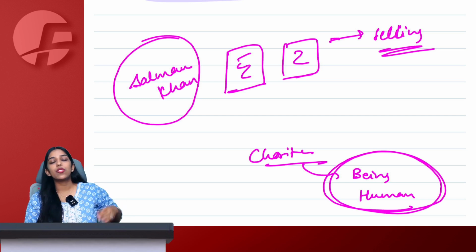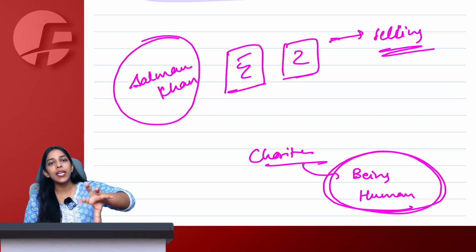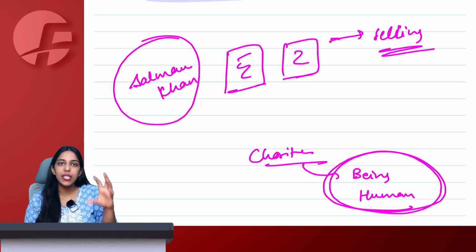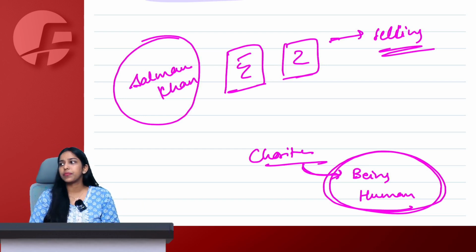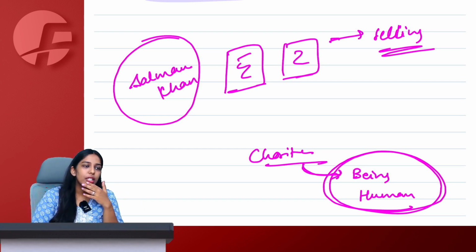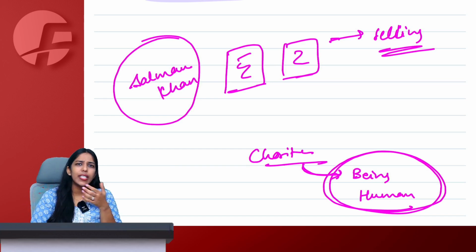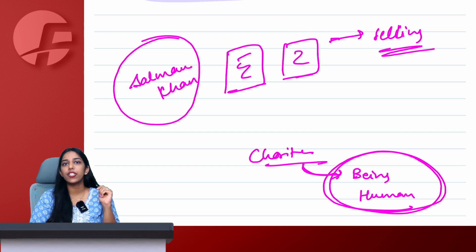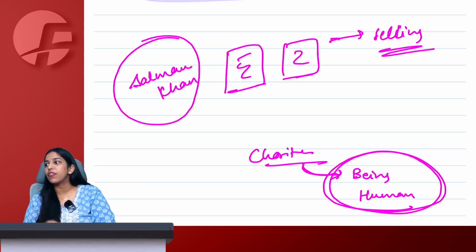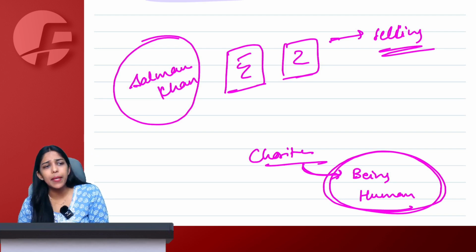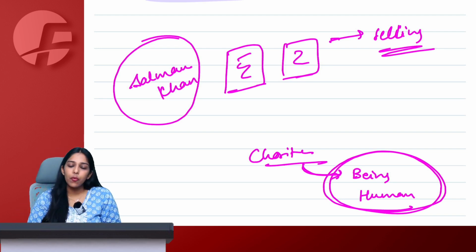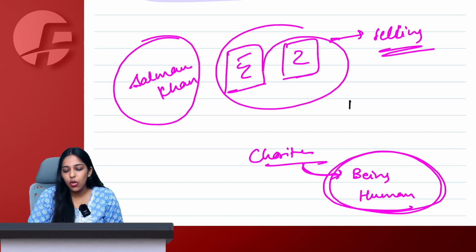So he decides to sell his paintings and donate all the money that he is getting from this sale to Being Human. I think Yuvraj Singh has a brand YouWeCan, and whatever money he earns out of YouWeCan, he donates to the cancer patients, for the betterment of cancer people. So it is that kind of an example where I am selling something and whatever money I am receiving, I am going to donate. Is this selling of painting a business or not?